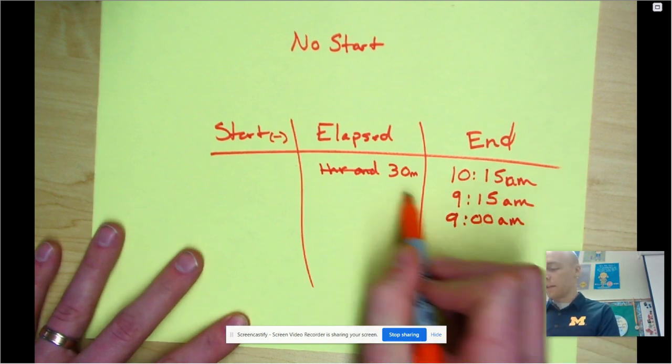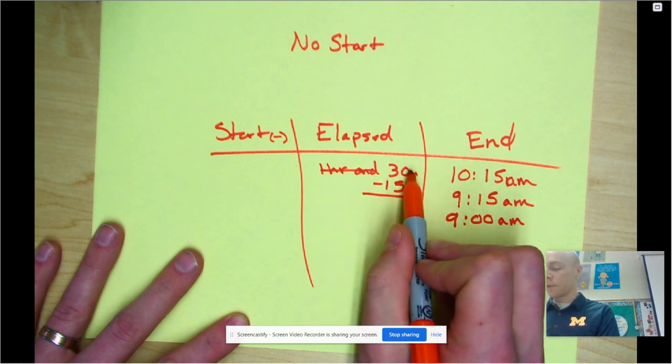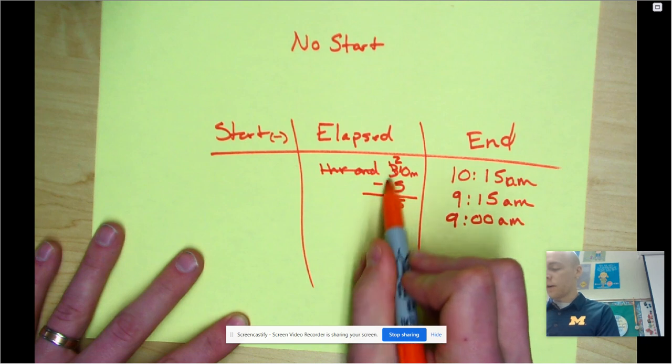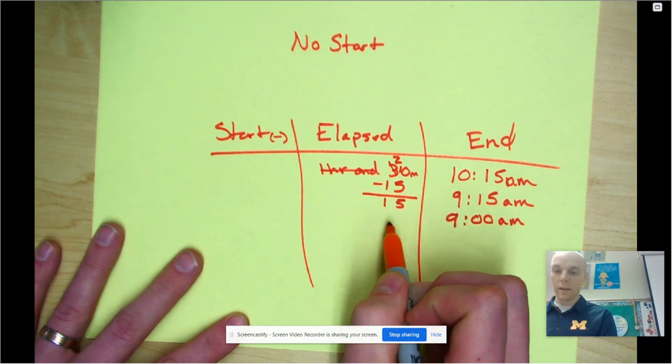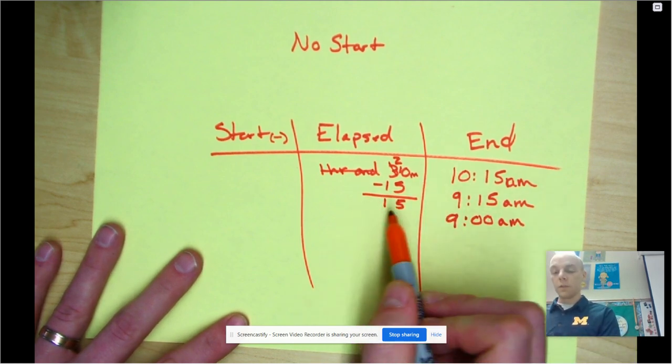So I take 15 away over here, remember, we're doing this all in the elapsed time. 0 minus 5 can't do it, so I have to ungroup. 10 minus 5 is 5. 2 minus 1 is 1. So I have 15 minutes left to subtract. I don't put that over here because I still have 15 more minutes to subtract.